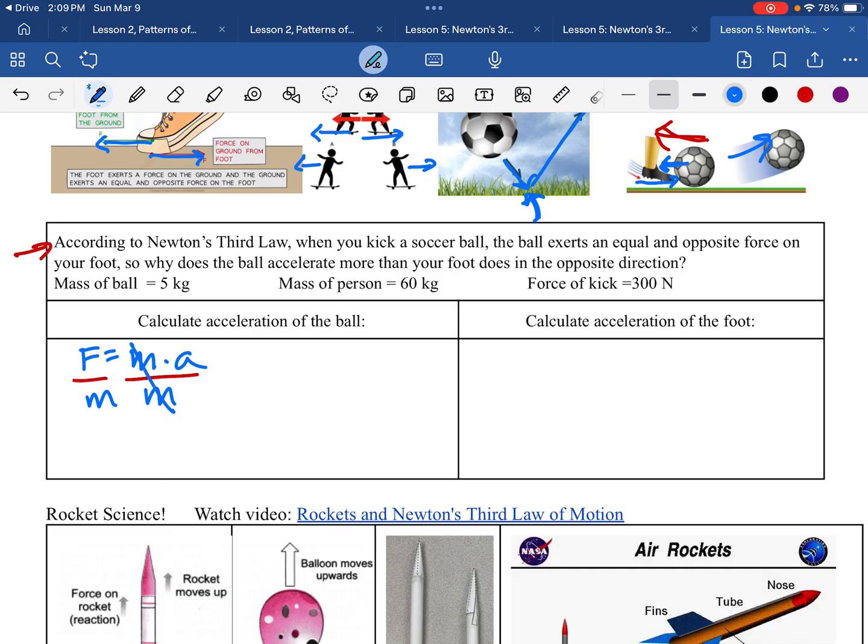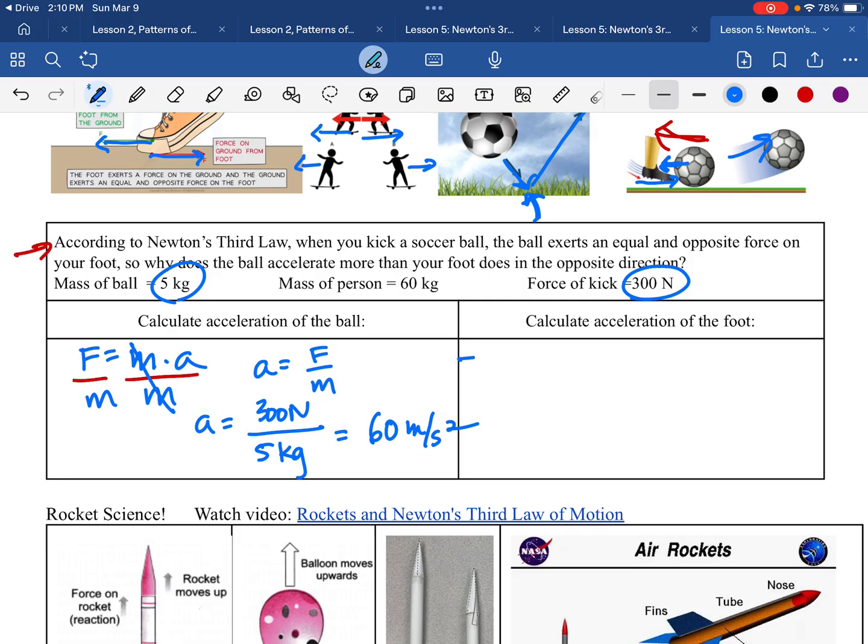We'll get a by itself, and so we'll have the acceleration equals the force divided by the mass. So the acceleration of the ball is going to be that force that we kick it at, 300 newtons, right? That's right here, divided by the mass of the ball, 5 kilograms. So that's going to give us an acceleration of 60 meters per second squared.